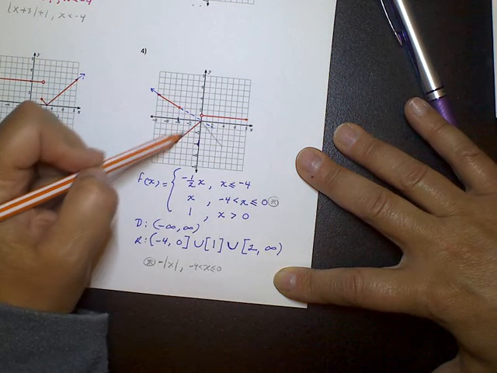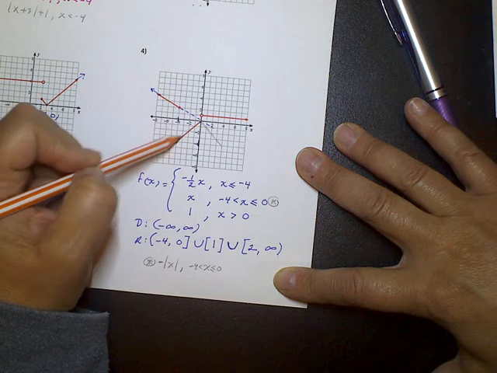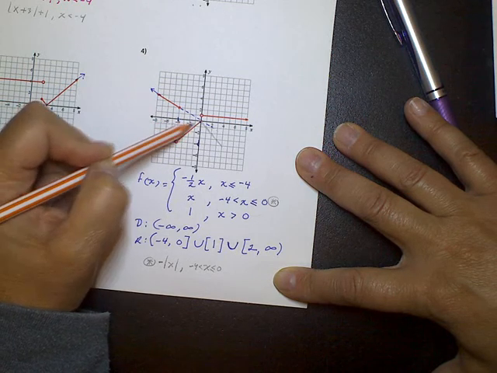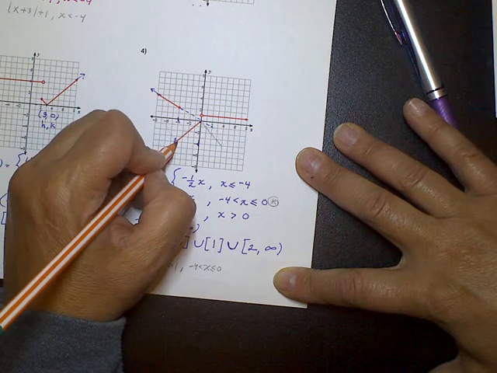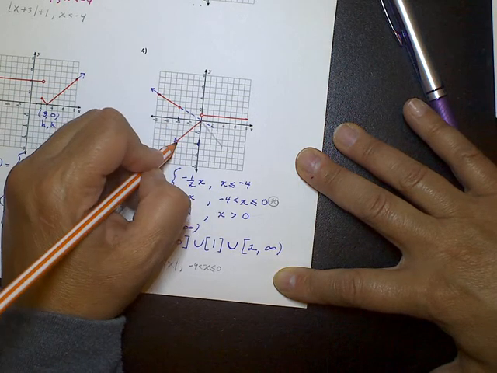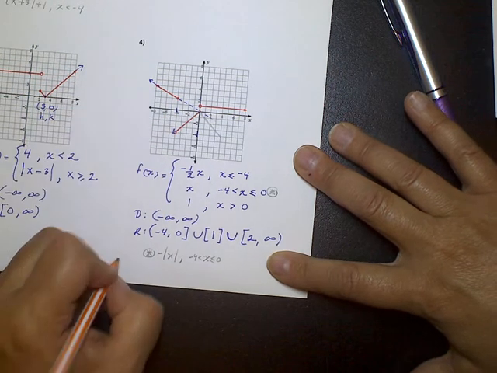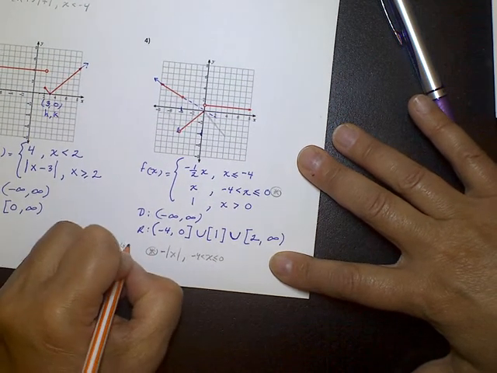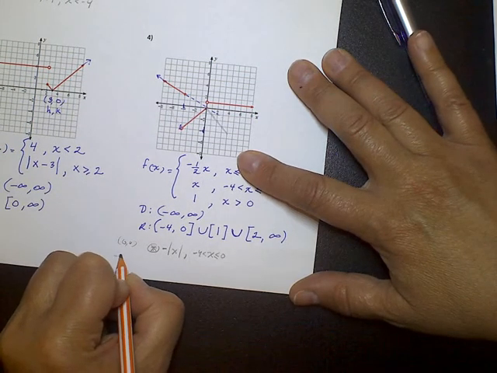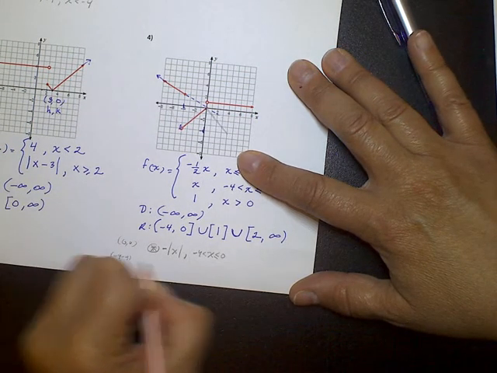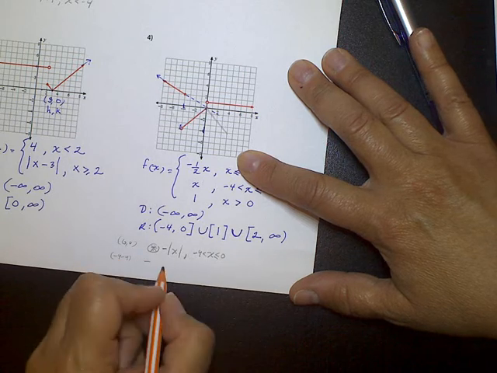You could have it go this way. And if that was the case, another option could be saying that the vertex here was at negative 4, negative 4. So if our vertex for this first one was at 0, 0, if our vertex was at negative 4, negative 4, then that would look like this.